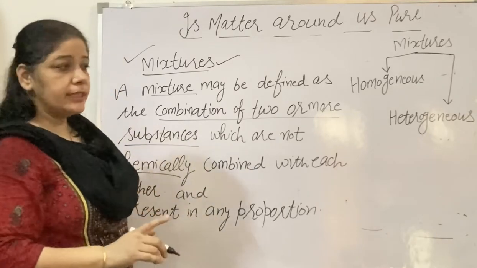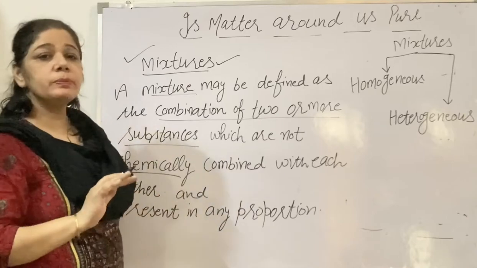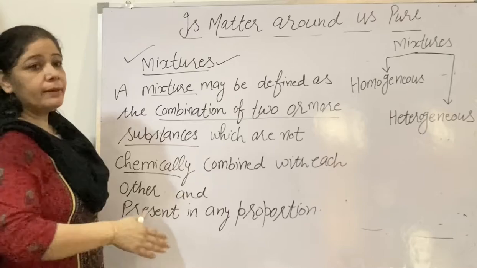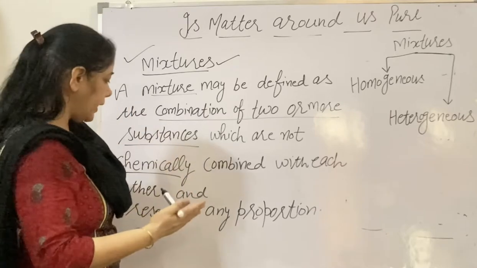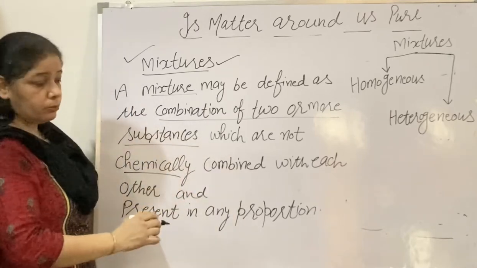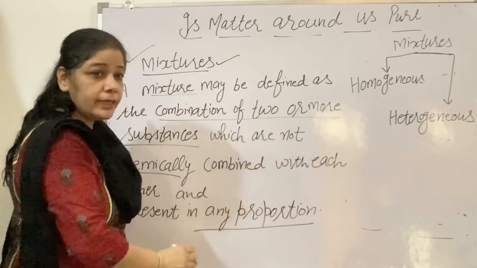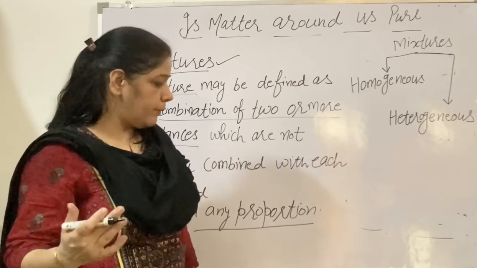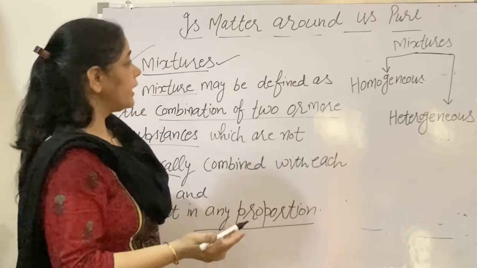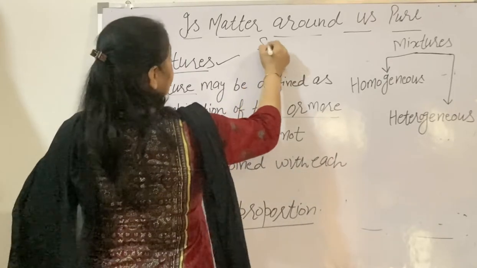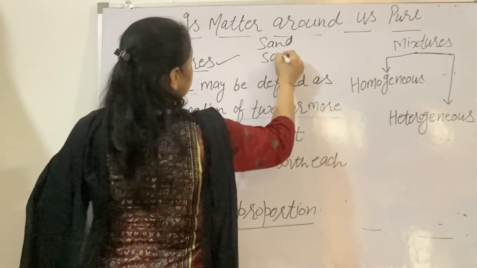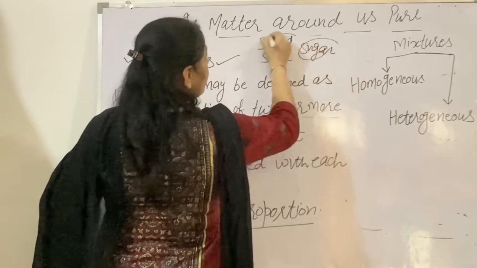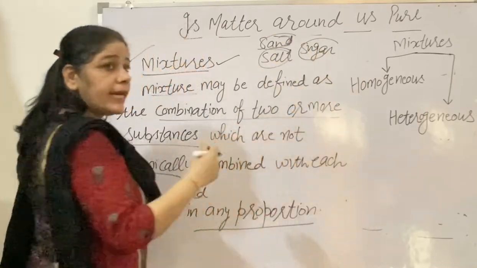And the third thing is, not in a fixed proportion. In a mixture, the different substances can be combined, present in any proportion. For example, if I take sand, salt and sugar, I will mix them in any ratio.